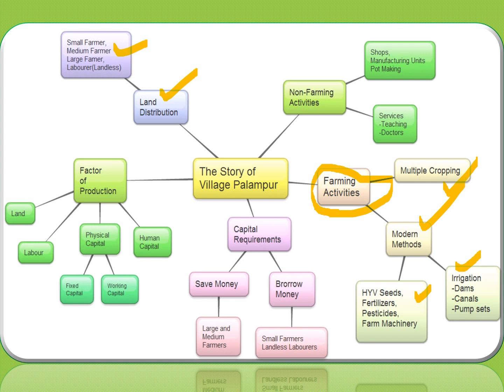And you will draw capital requirements, save money, borrow money. When you draw save money, large and medium farmers. When you borrow money, small farmers, landless laborers. These many things you will draw in your notebook today from the flow chart.